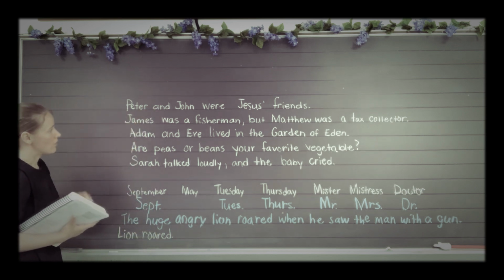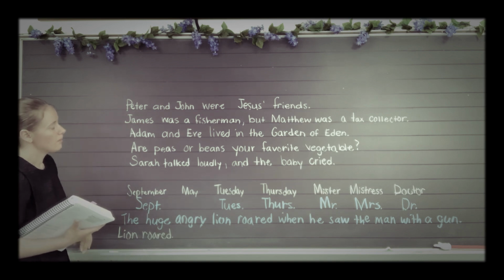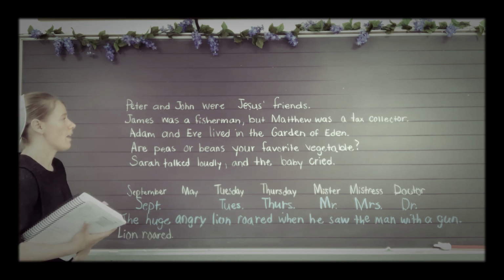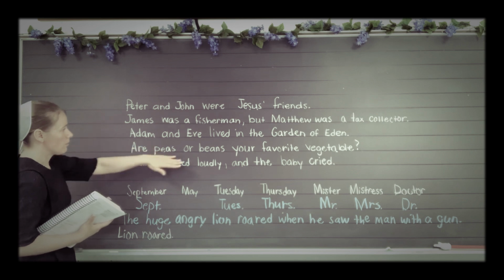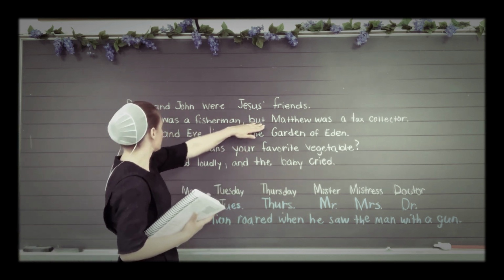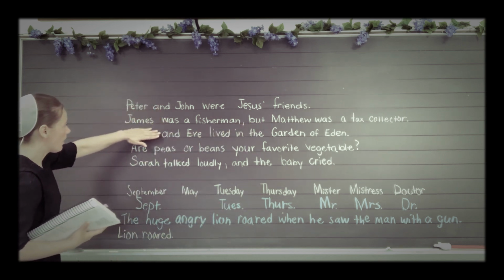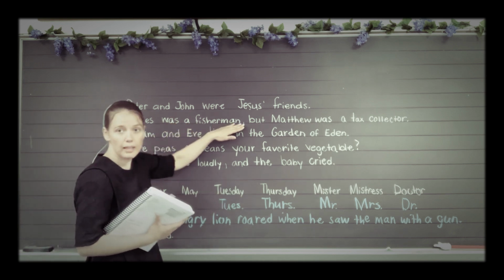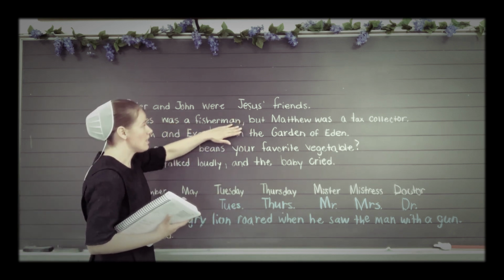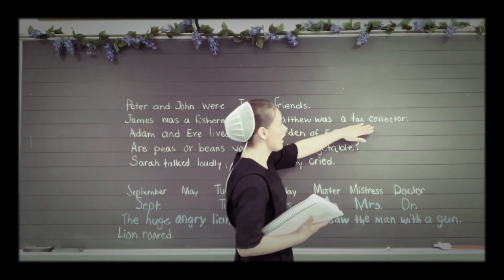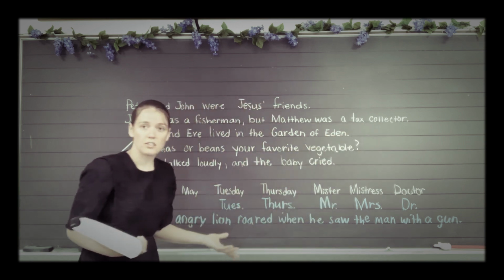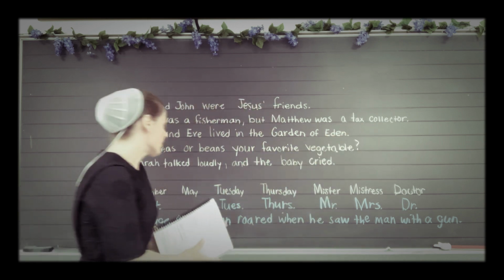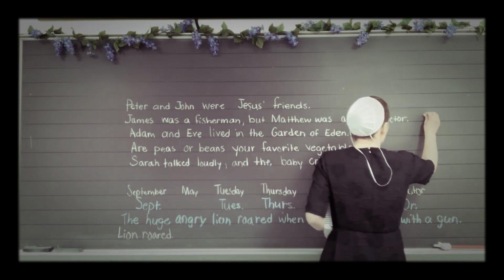The next one says, James was a fisherman, but Matthew was a tax collector. So here's our little word, and here we have a sentence, James was a fisherman. Is that a good sentence? I would say it is. And then you have Matthew was a tax collector. I would say that's a good sentence too. So this one is a compound sentence.